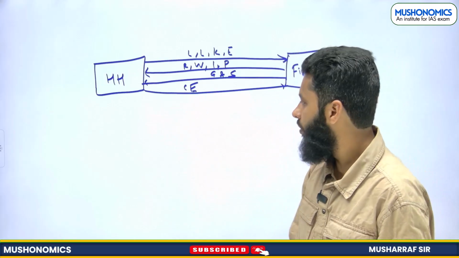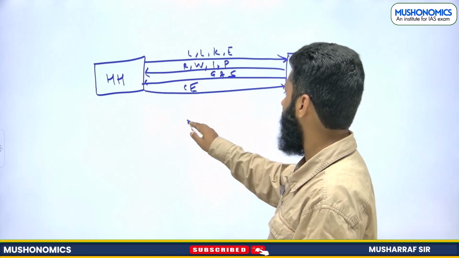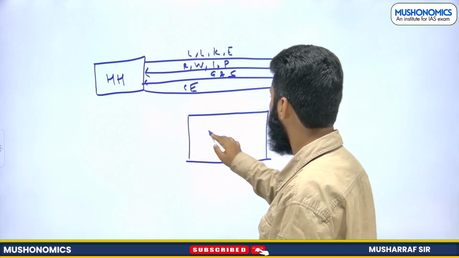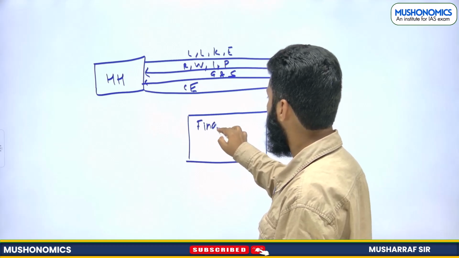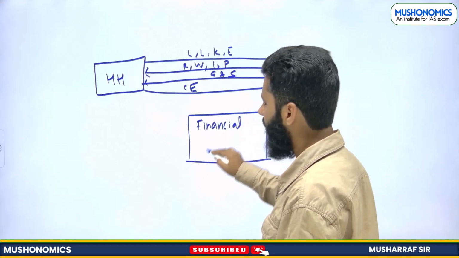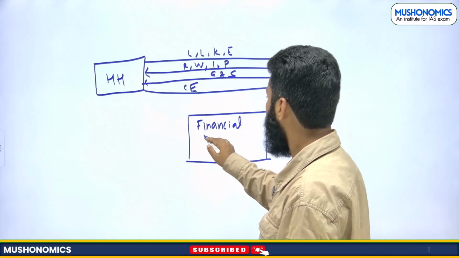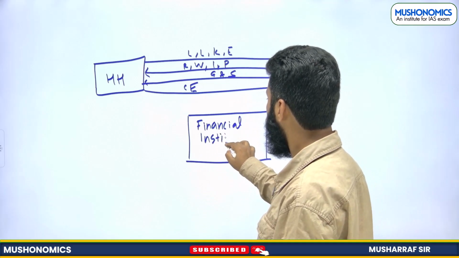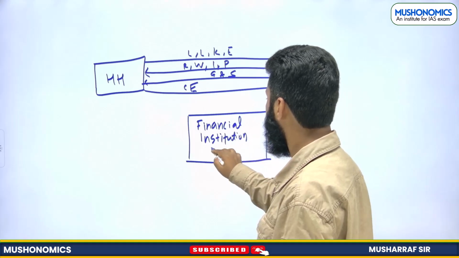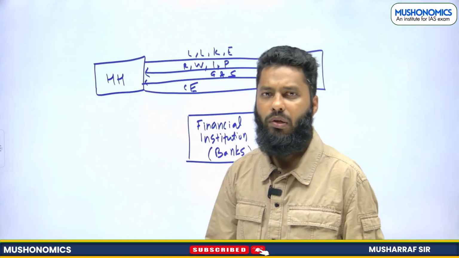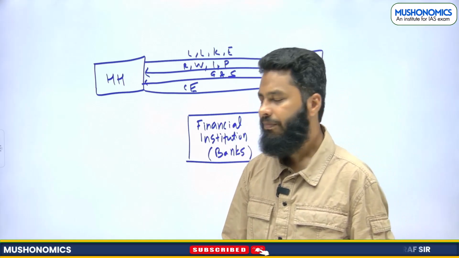Now we are introducing one more sector here, known as financial institution. As of now, let's keep it simple. Let's not talk about financial market, capital market, etc. Let's see, financial institutions only include banks, right? Suppose we are talking about banks. Now what will you be doing in a bank?